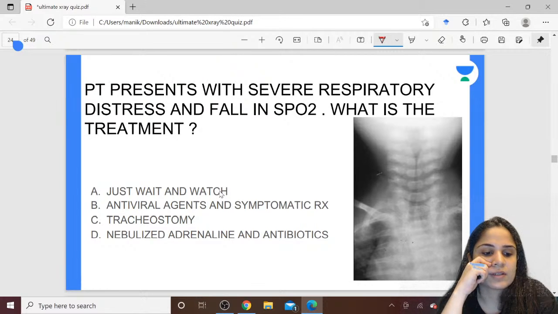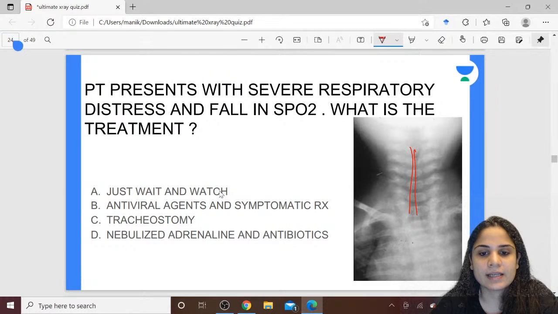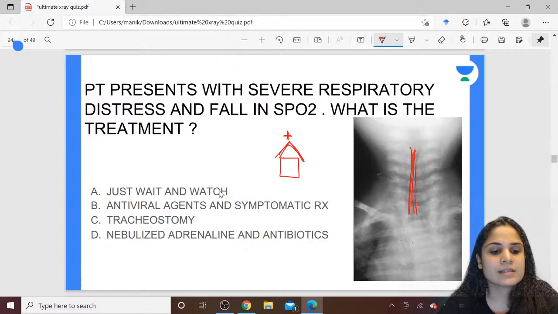Yes, Staphylococcus, absolutely correct. The diagnosis is right. What sign can you see over here? Yeah, so we can see the steeple sign over here. What is steeple sign? If you've been to the church, hopefully all of you have, you will see the top part of the church, it narrows down like this. So you can see the airway over here, it narrows down like the steeple or the top part of the church. So that is called the steeple sign.